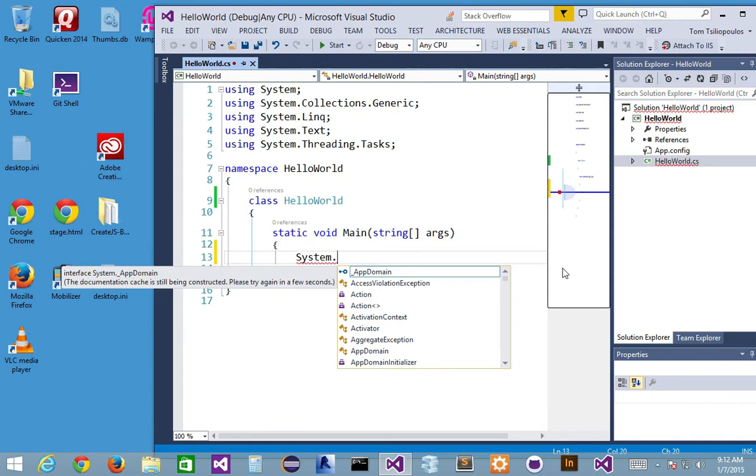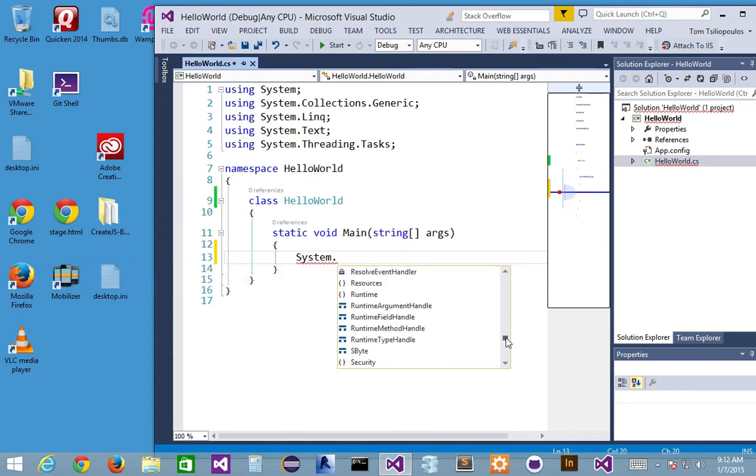So if I look at stuff and I want to output to the screen, if I didn't know what to use to output, I can select all these different methods and classes that are associated with the system namespace. Okay, so here's all of them, right?